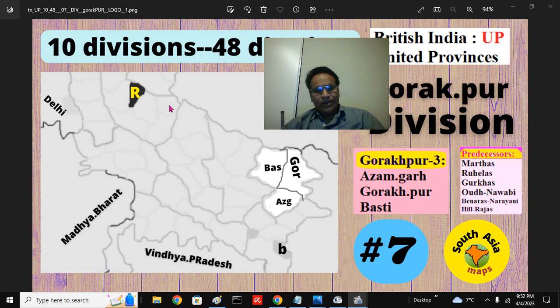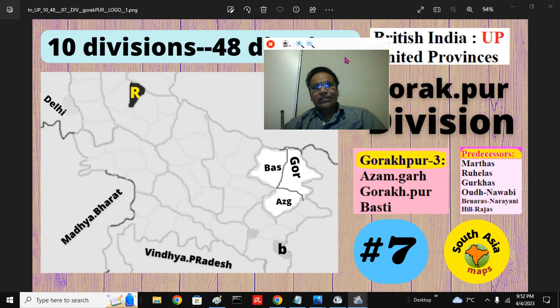Here the Rohilla Muslim Sultans, Nawabs ruled. The Awadhi Nawabs from Persia ruled here. And the Narayani dynasty king, the Benaras region, and other Gurkhas ruled here, the hilly land, Kumaon and Garhwal, those regions. British acquired them by 1858, during the Dalhousie time.